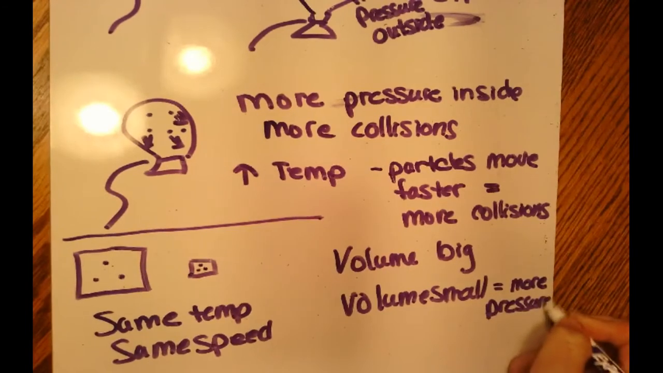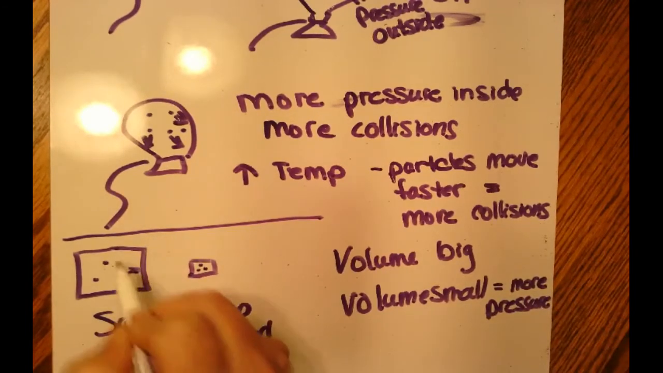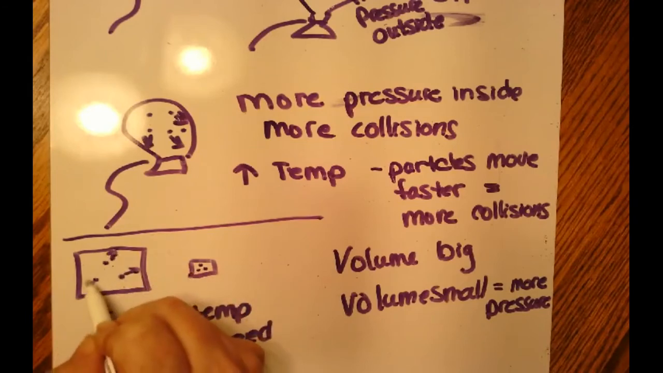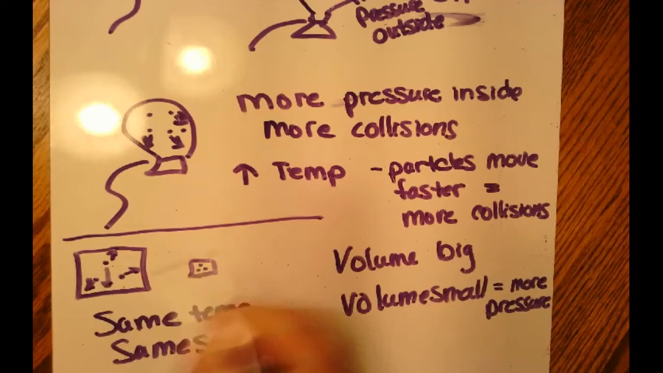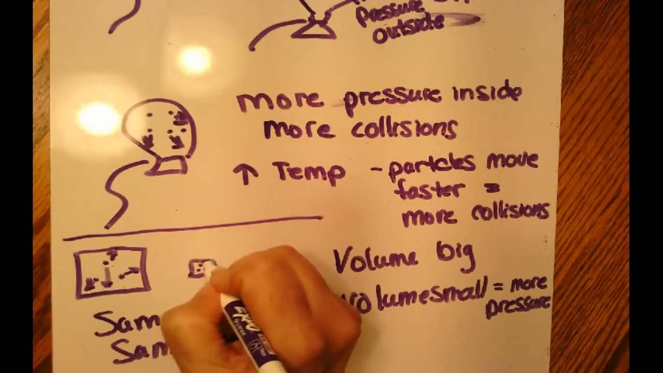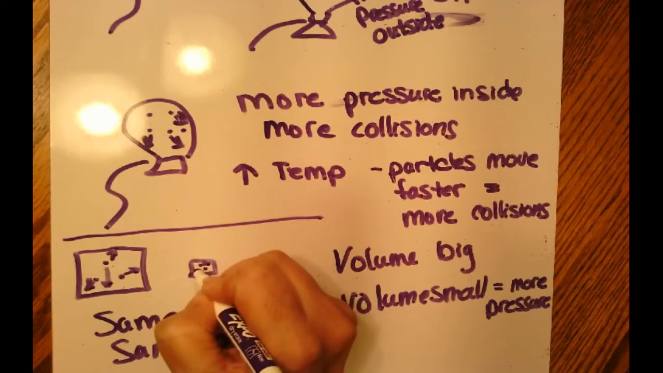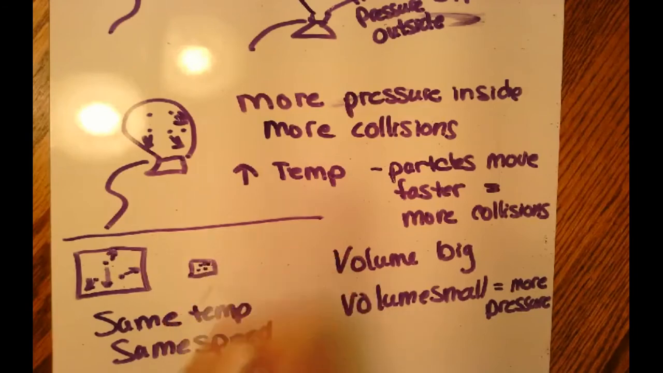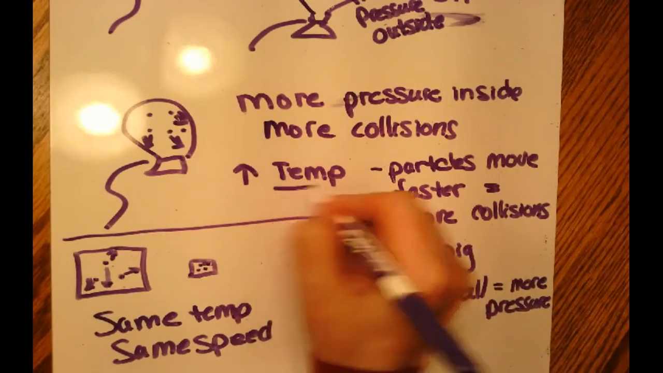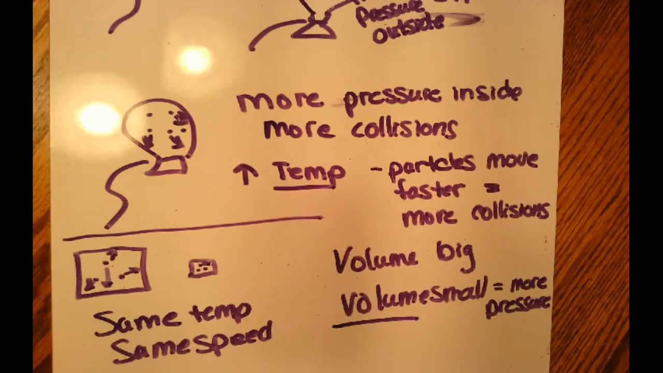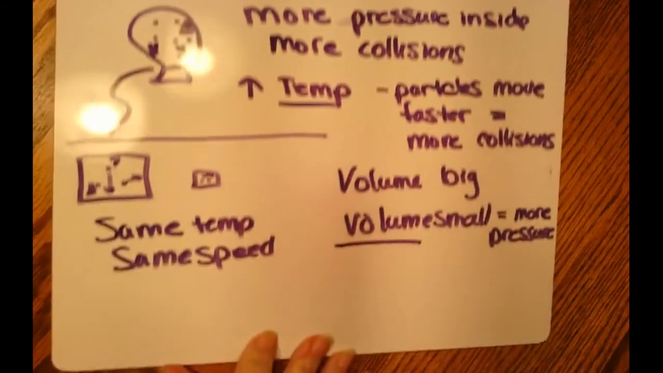Why is that? Well, these guys are hitting the sides, but this guy has a long way to go to come back down and hit this side. This guy can hit this side and bounce off and hit the other side much faster because it has less distance to travel. So if I have a small volume, I have more pressure. So volume, temperature, we have one more thing that we can consider.